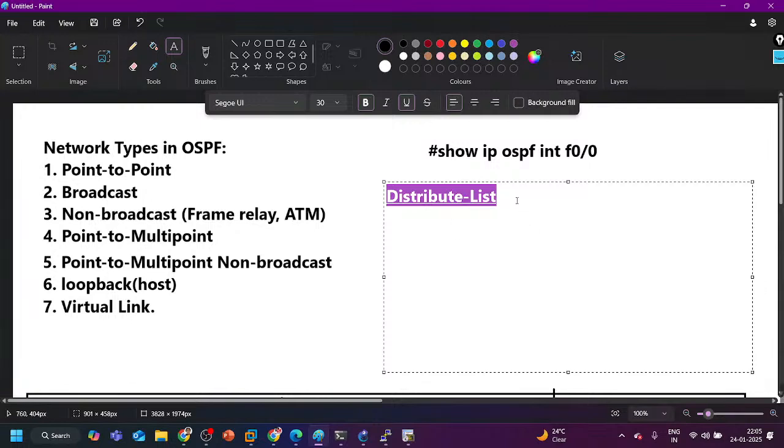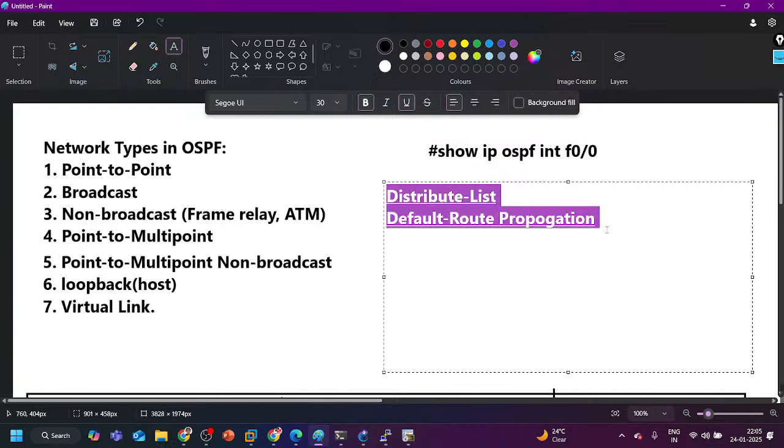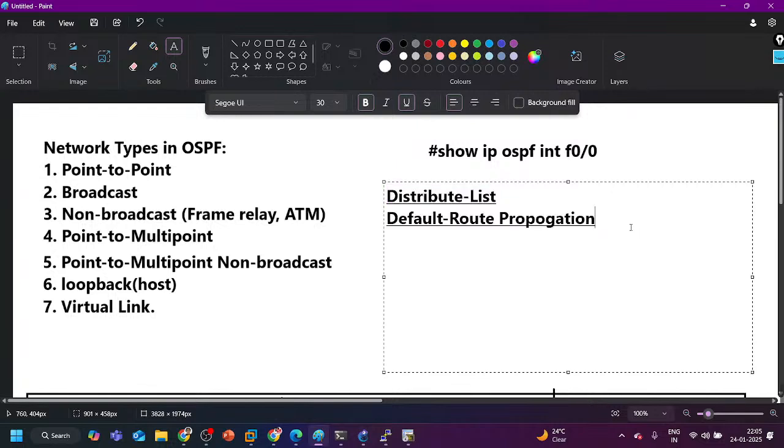If I talk about the remaining topics, we have distribute list. You know, distribute list is used to filter the prefixes, and default-information originate, default route propagation we can say. So these are the two remaining topics of OSPF that we need to cover.